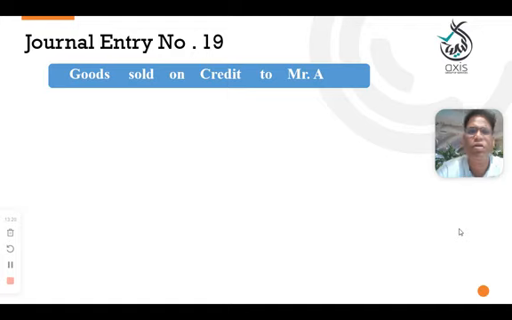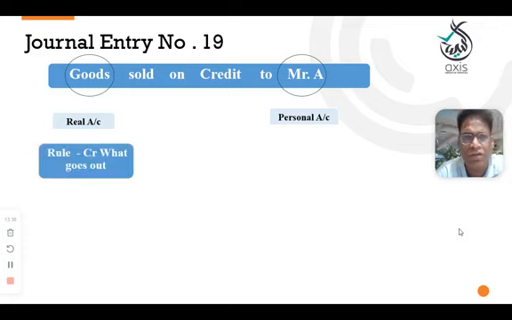Entry number 19. Now goods sold on credit to Mr. A. In this case, goods are going out. What goes out, you need to credit. Simple. Apply the steps. Four steps, colors. So here we are trying to identify the goods. It's a real account and Mr. A is a personal account.